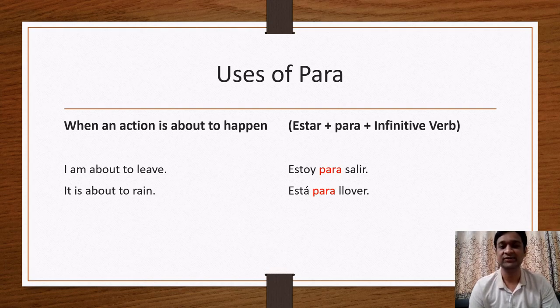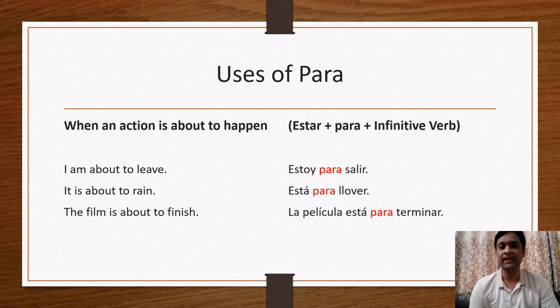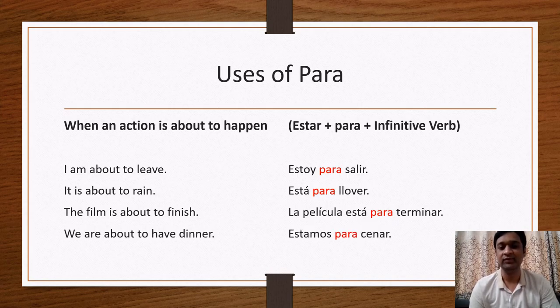So whatever action you are describing, that action is about to happen. For that you have to use the verb estar and then para and then the infinitive verb. Next example. The film is about to finish. La película está para terminar. The last example. We are about to have dinner. We are is the fourth form. Estamos para cenar.